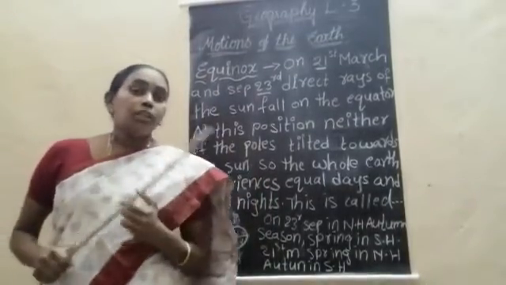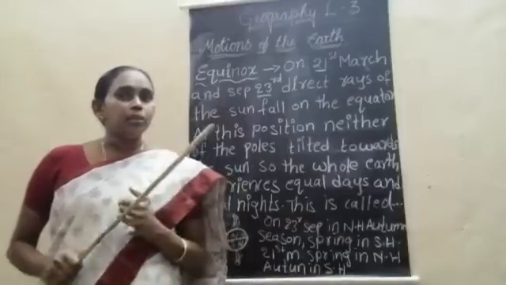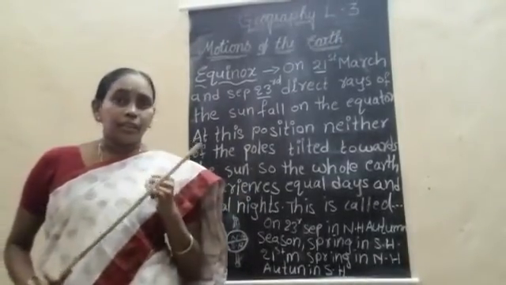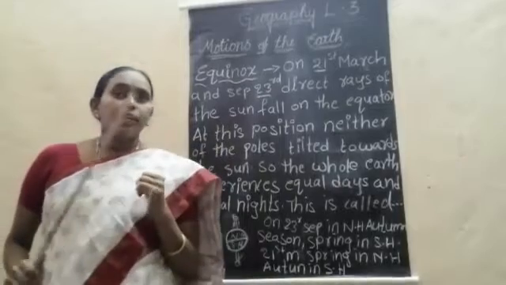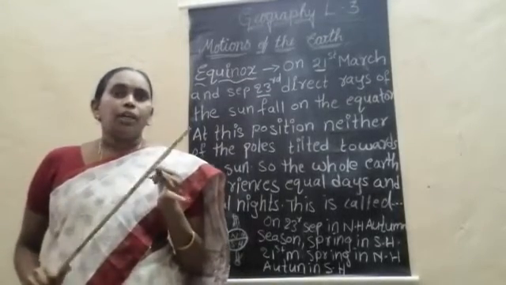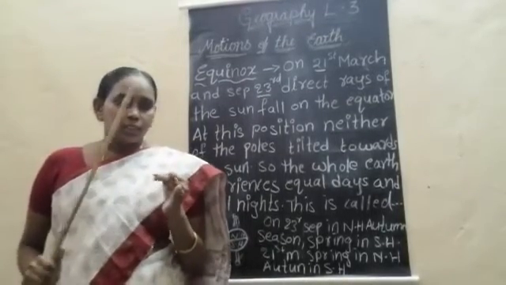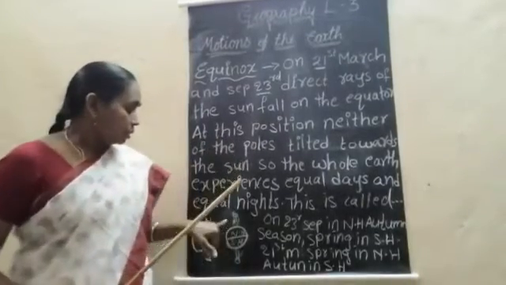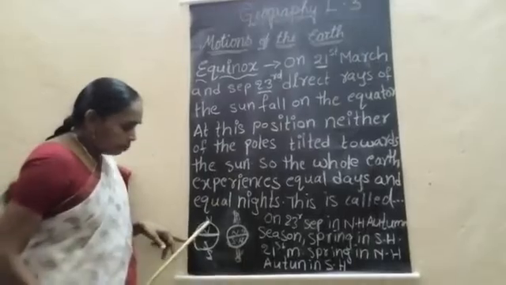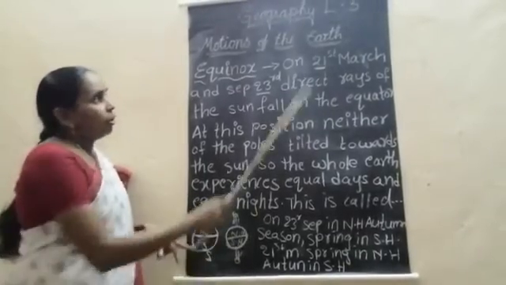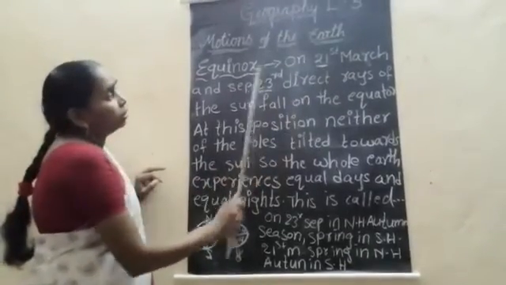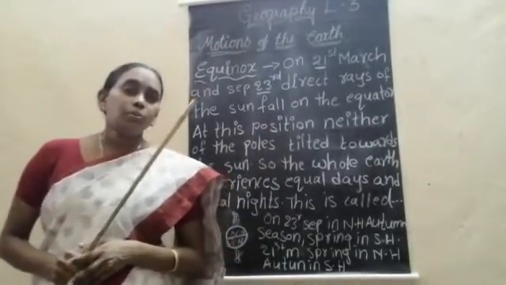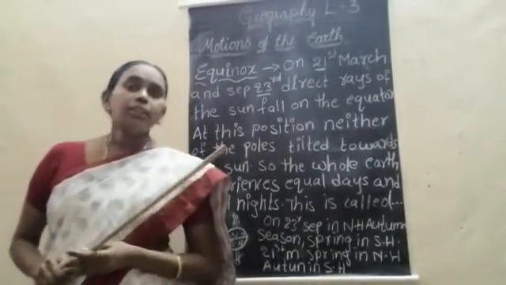So the earth rotates on its axis and revolves around the sun. Rotation causes days and nights; revolution causes seasons, the summer solstice and winter solstice. On September 23rd and March 21st, the direct rays fall on the equator, so the days and nights are equal.